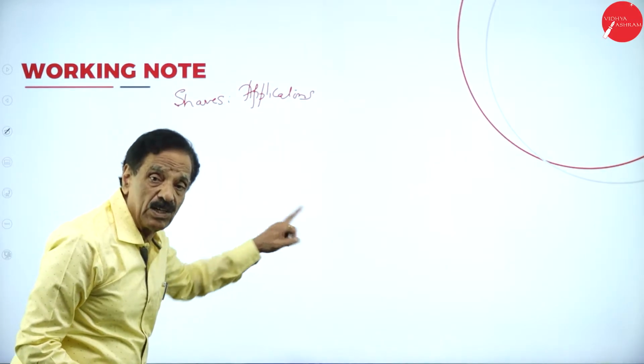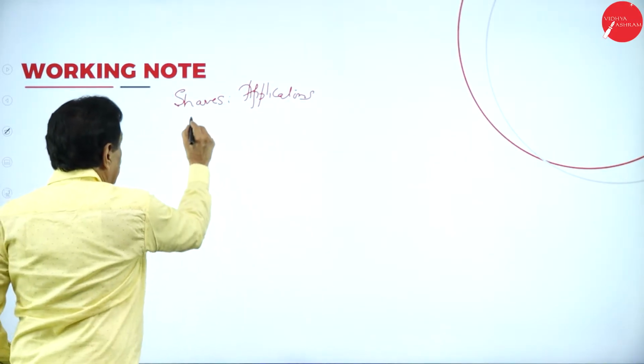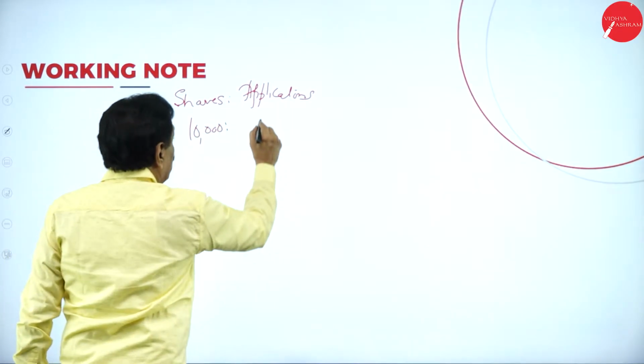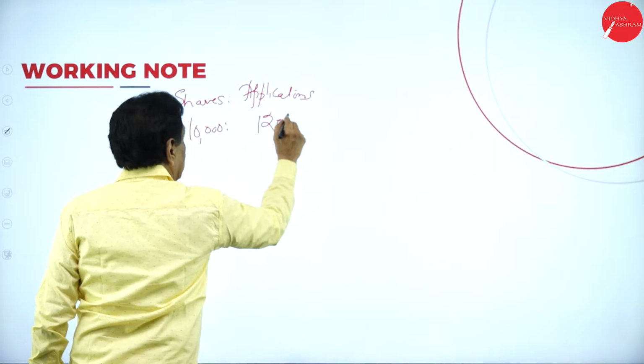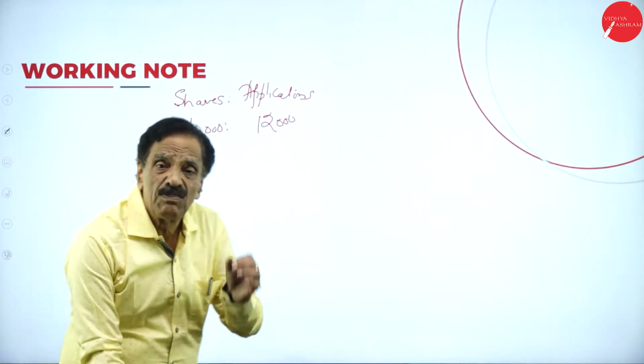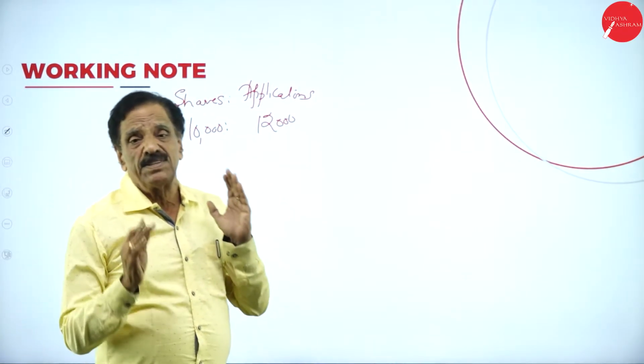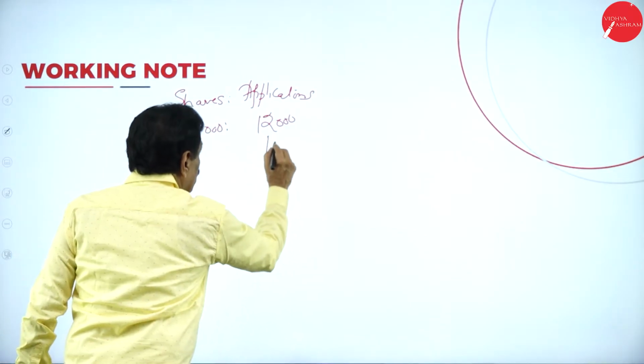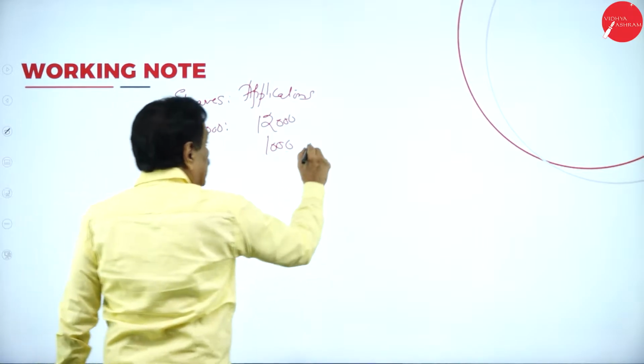First, shares to application. How many shares are there? 10,000 shares are there. How many applications received? 12,000 applications we received. For how many shares? For 10,000 shares, we received 12,000 applications. Out of that, 1,000 applications rejected.